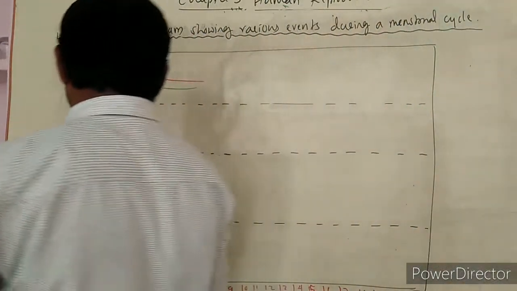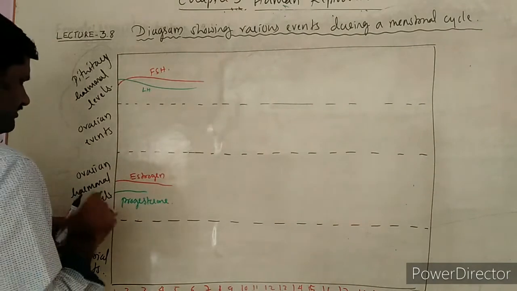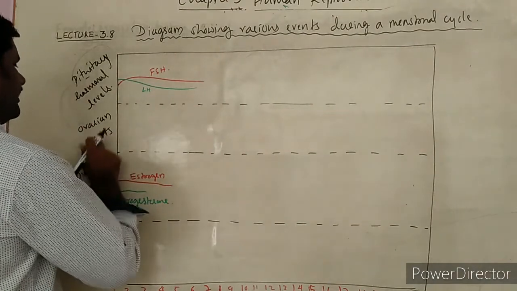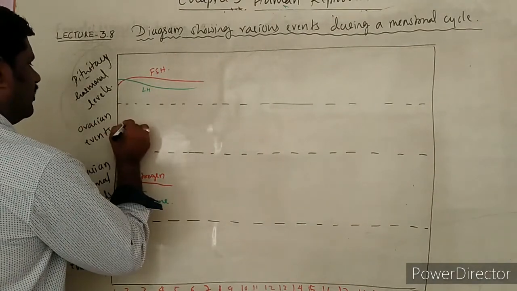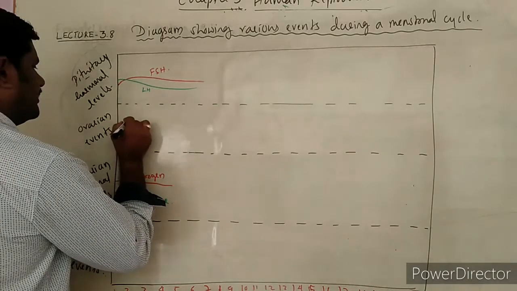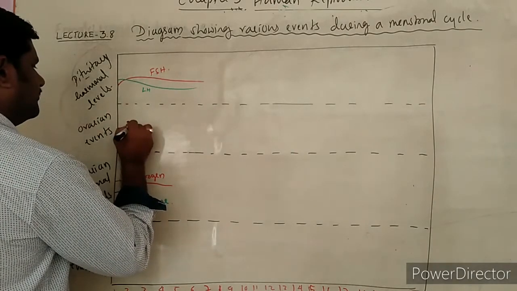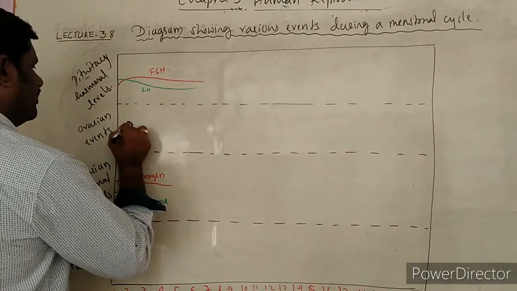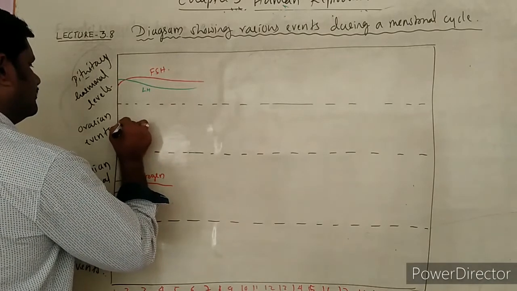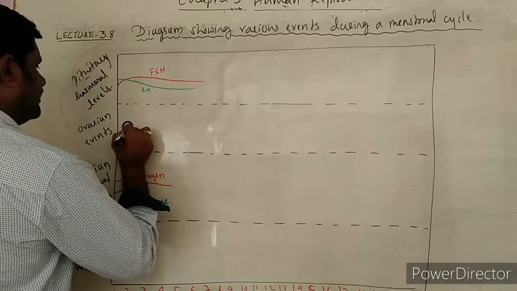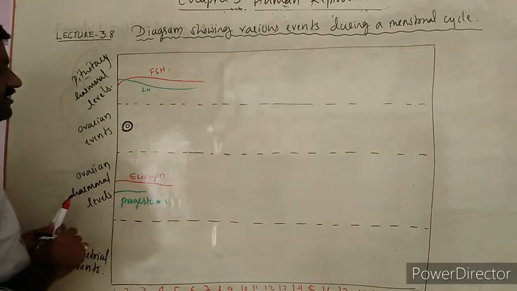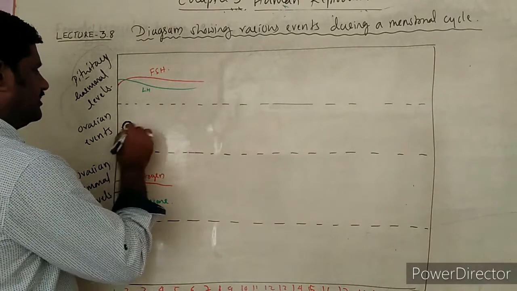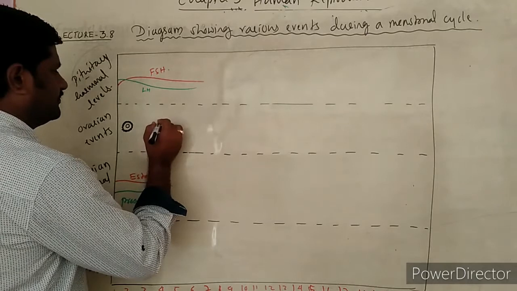Initially, what happens in the ovarian events? A small oocyte is formed and the oocyte is surrounded by follicular cells so as to form the primary follicle. Oocyte as well as primary follicle is formed.